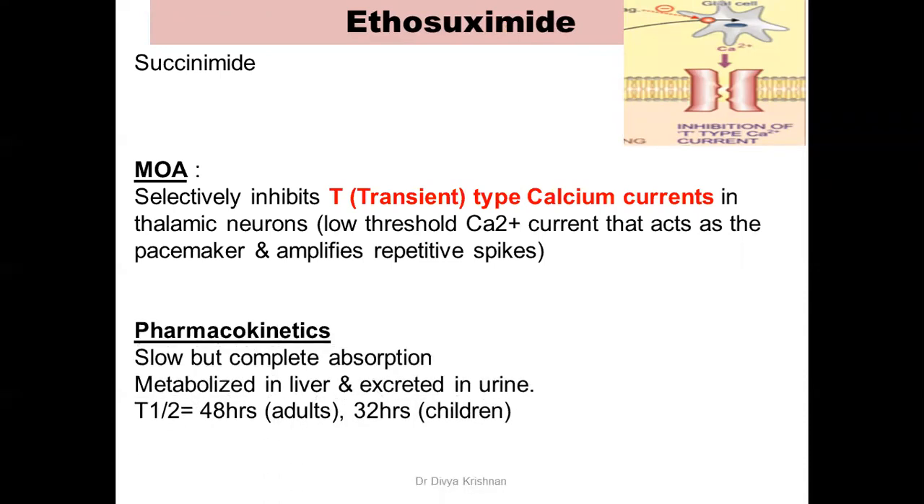So it is given orally. It has got a slow absorption, but the absorption is complete. It is metabolized in liver and is excreted in the urine. The T half of ethosuximide is slightly more in adults, that is 48 hours. It gets relatively faster metabolized in children and has got a T half of 32 hours.